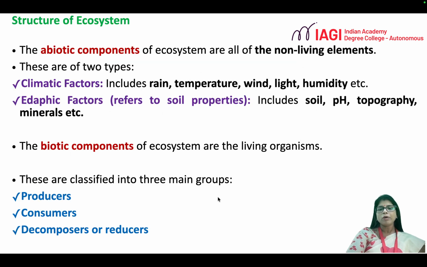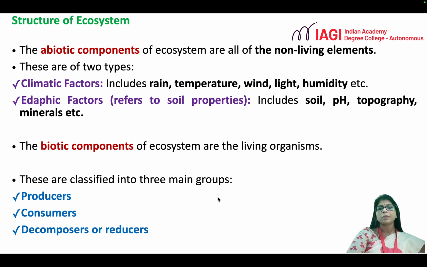So when we talk about abiotic components, those are broadly classified into climatic factors and edaphic factors. Climatic factors, some examples like humidity, temperature, sunlight, rainfall, all these come under climatic factors. Edaphic factors are the ones related to the properties of the soil, which includes soil pH, topography, minerals present, etc.